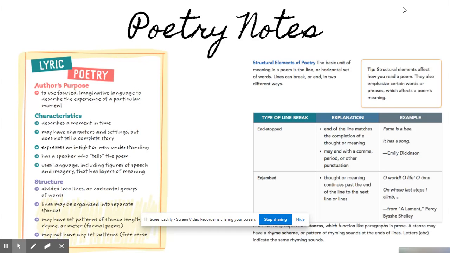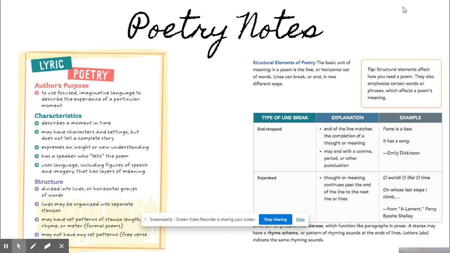How it is made: the structure is divided into lines, or horizontal groups of words. The lines may be organized into separate stanzas. It may have set patterns of stanza length, rhyme, or meter in formal poems, or it may not have any set patterns, as in free verse poems.